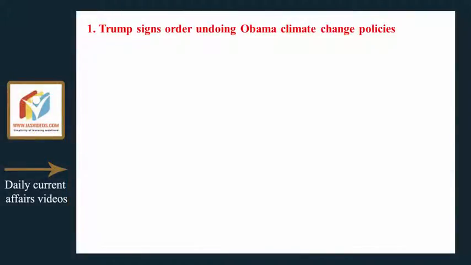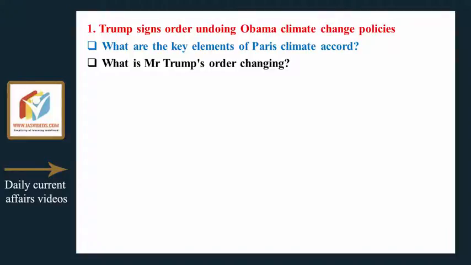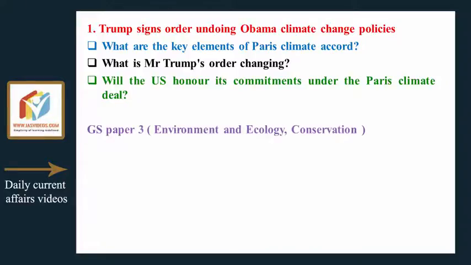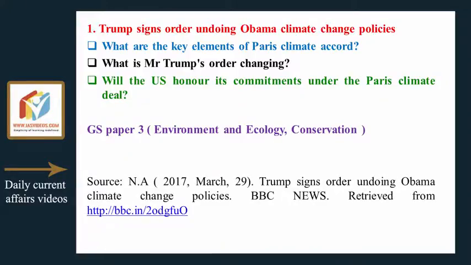Trump signs an order undoing Obama climate change policies. What are the key elements of Paris Climate Accord? What is Mr. Trump's order changing? Will the US honor its commitments under the Paris Climate Deal? GS Paper 3, Environment and Ecology, Conservation.